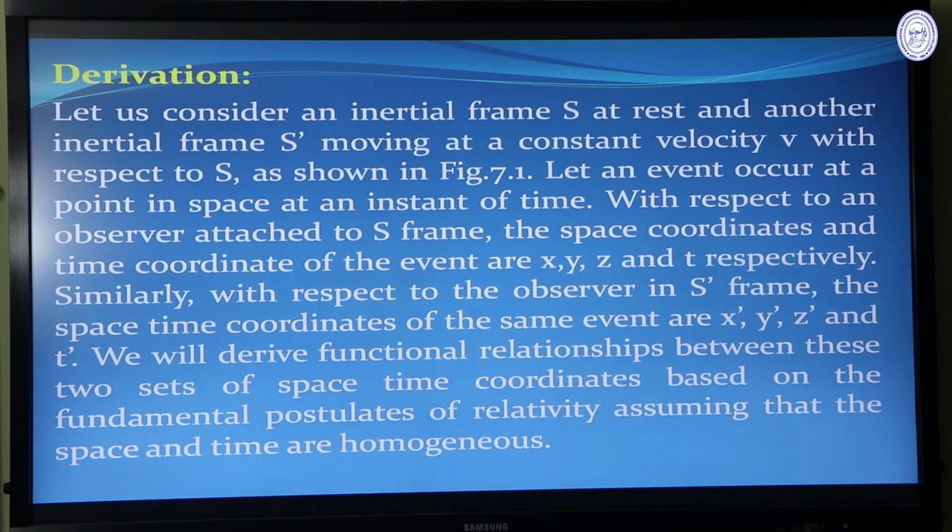Similarly, with respect to the observer in S dash frame, x prime, y prime, z prime are the space coordinates of the event, and t prime is the time coordinate of the event with respect to the observer in S dash frame. We will derive the functional relation between these two sets of space-time coordinates based on the fundamental postulates of relativity, assuming that space and time are homogeneous.